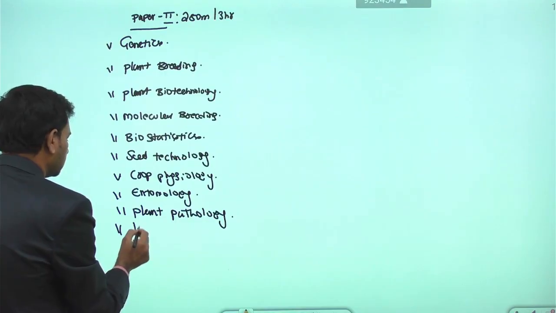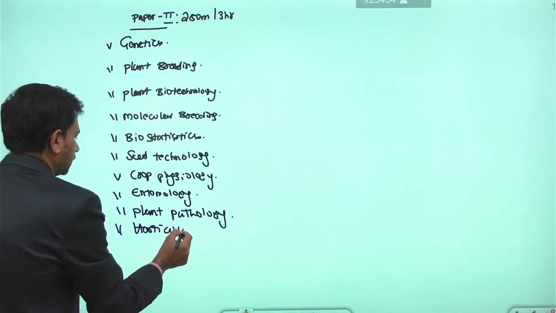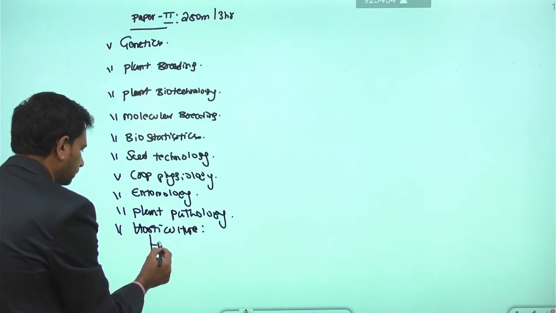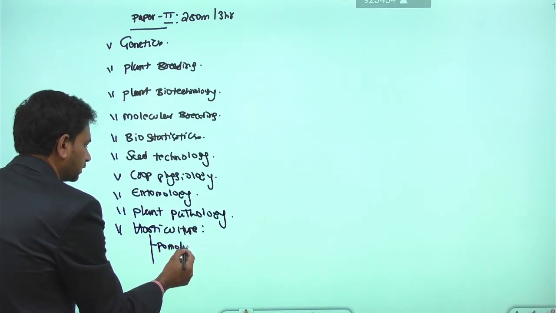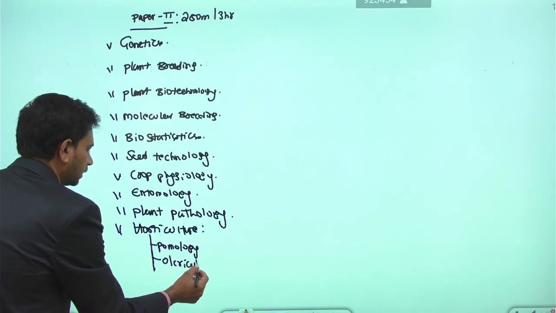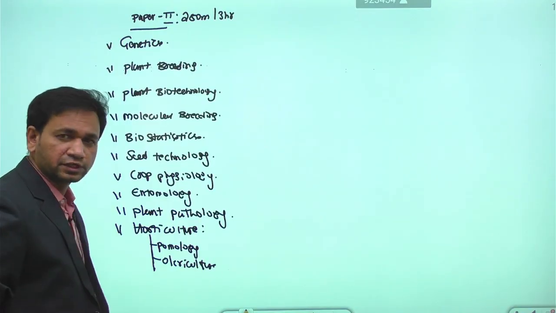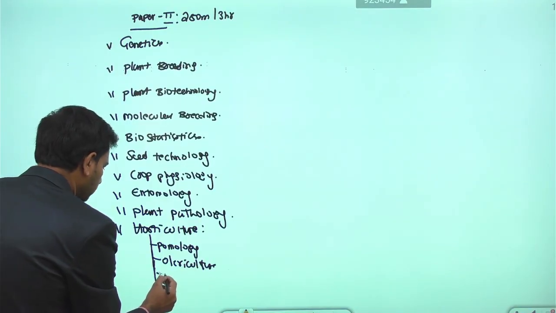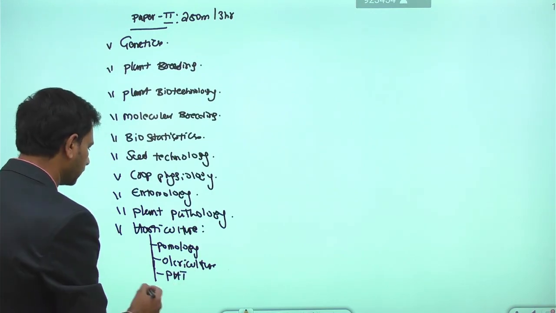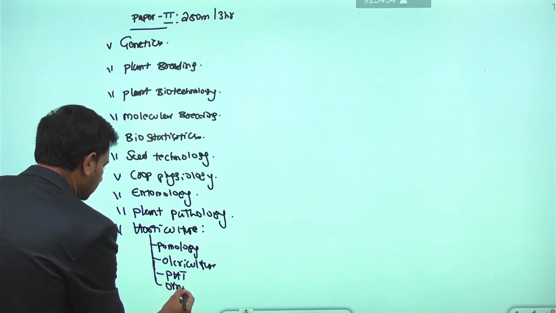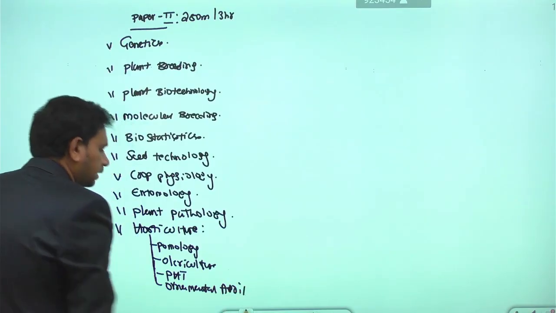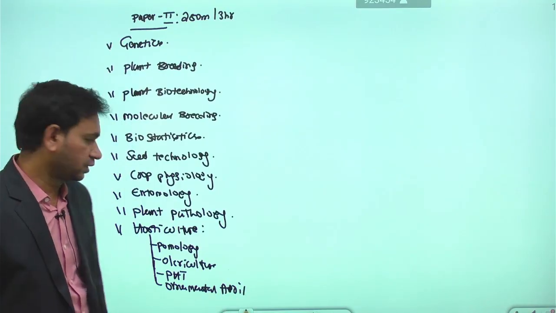Then we have the horticulture syllabus. Within horticulture again, we have various subjects. One is pomology. Pomology means the study of fruits in India. Another is olericulture, the study of vegetable production in India. Then another is post harvest technology. Post harvest technology means processing of fruits and vegetables. Another is ornamental horticulture. And another is plantation agriculture.